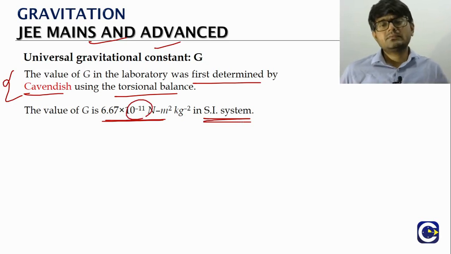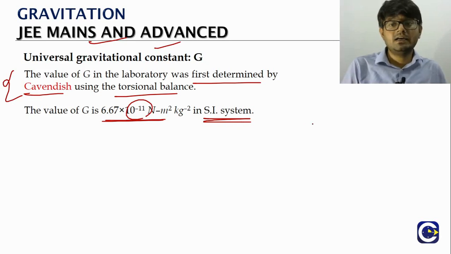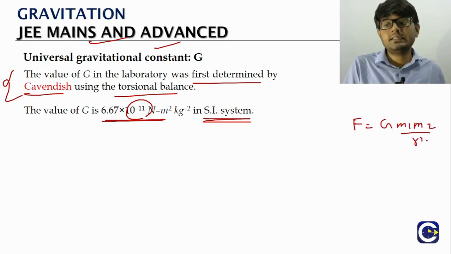Not only that, if you look at some of the previous JEE Mains papers, we will see that there is a common question asking about the dimensional formula for the capital G. How do we get the dimensional formula? We have the force expression, right? What is the force expression between two masses? G M1 M2 by R square. Force is ML T power minus 2, equal to G, dimensional formula.